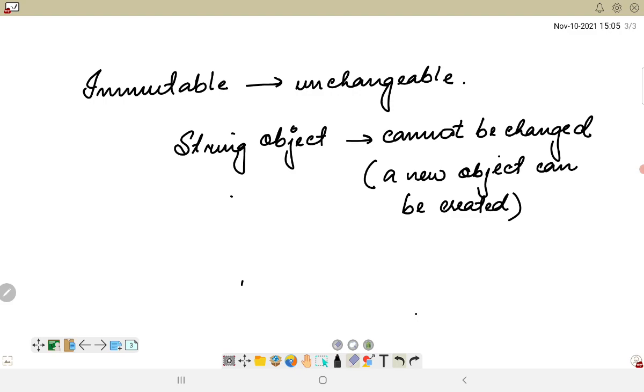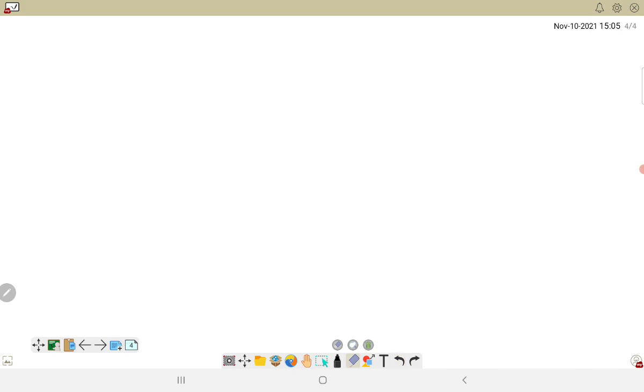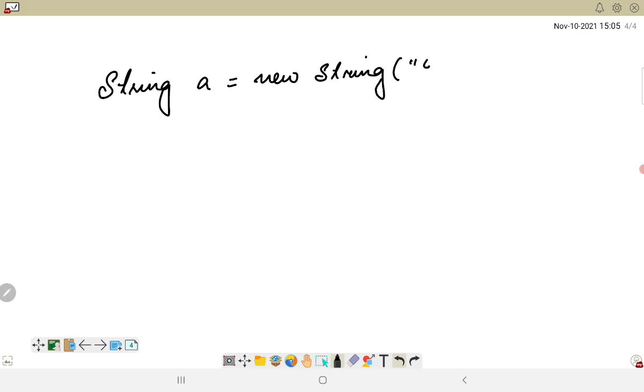So let us make a quick recapitulation of the string constant pool, or the concept related to the storage of the objects in the memory. When we are considering a string object, let's say I am declaring something like this: String a = new String, and inside this I have mentioned the value as Java.